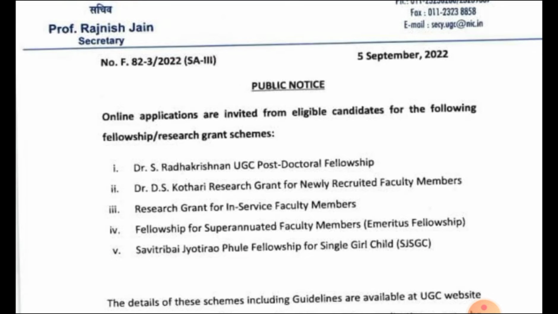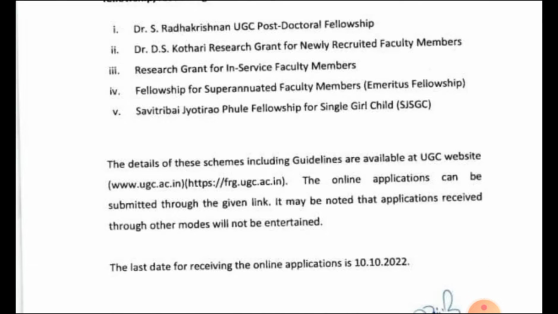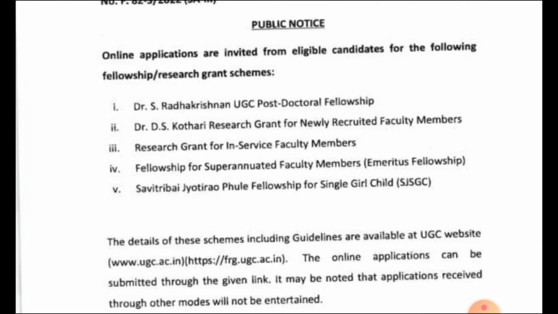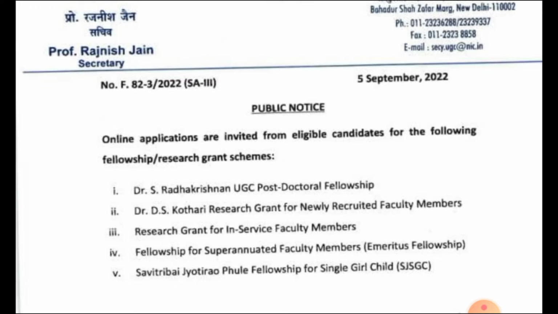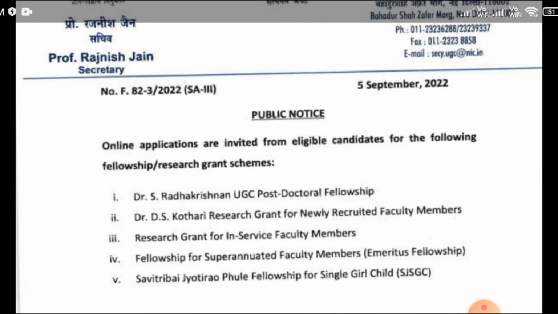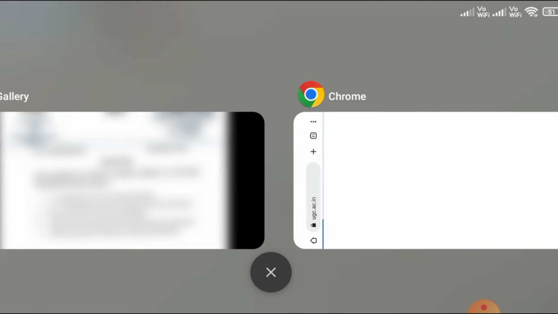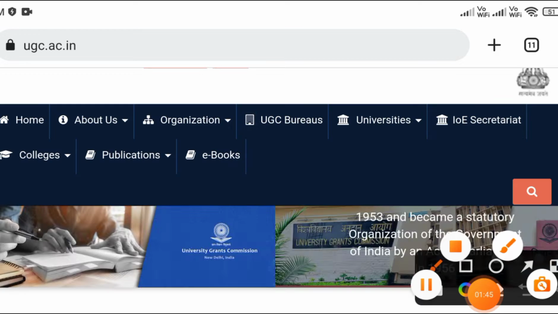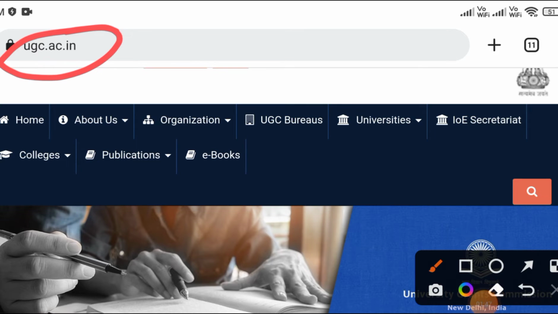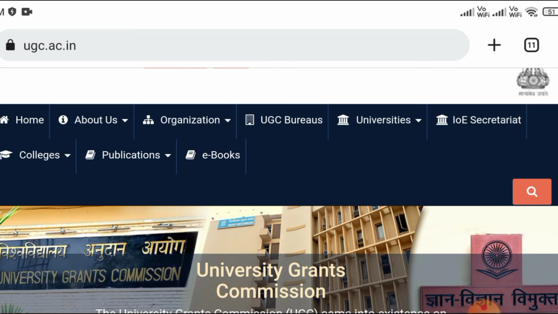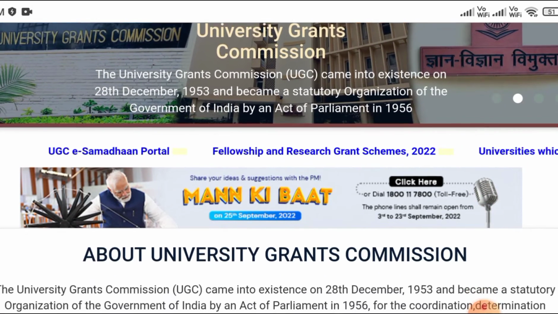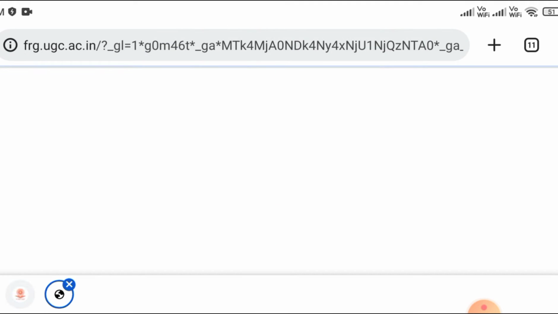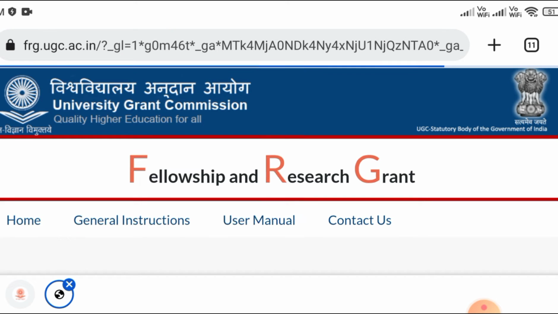So this is the complete notification. We can scroll down. If you want this notification, then we have to move to the UGC website. So this is the UGC website. First we are going to write ugc.ac.in. Then this website will open. We can scroll down the website. Then we get the notification. We click on that notification. Then this particular window will open.